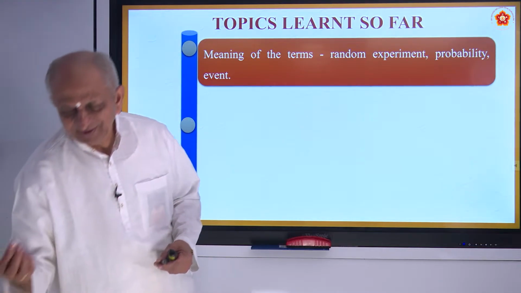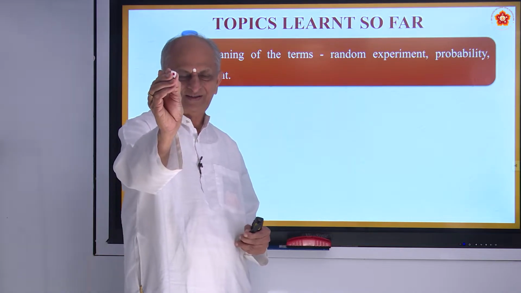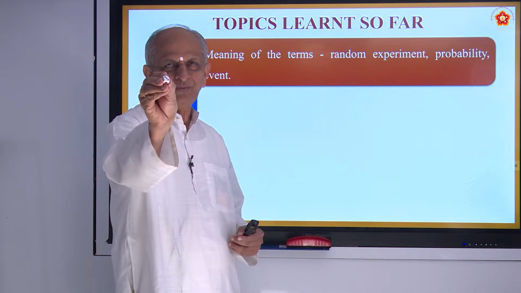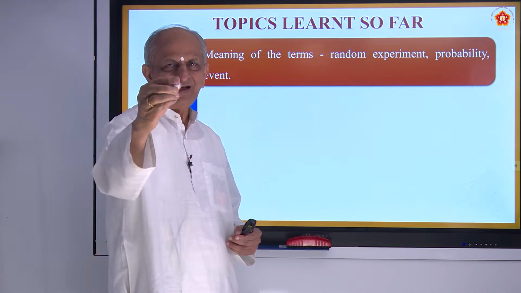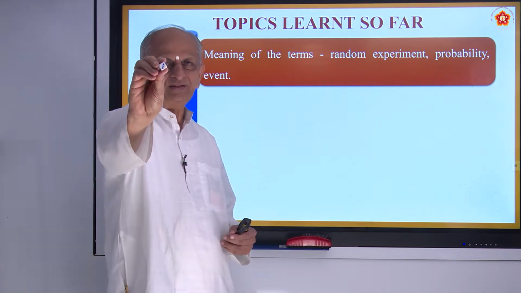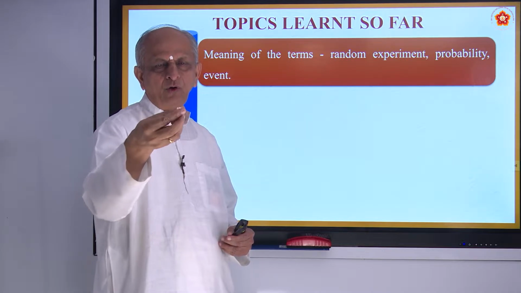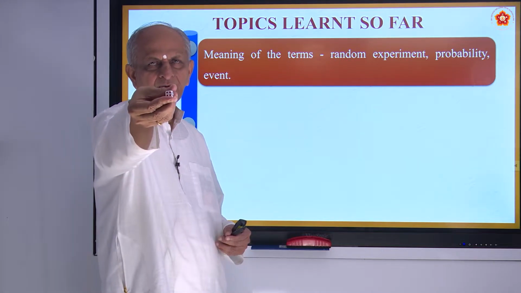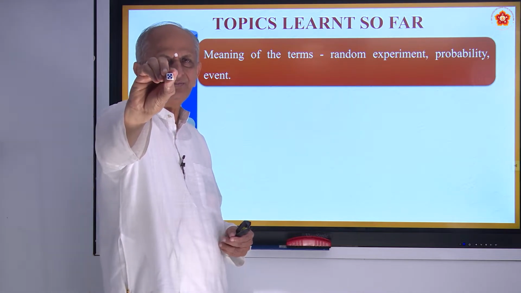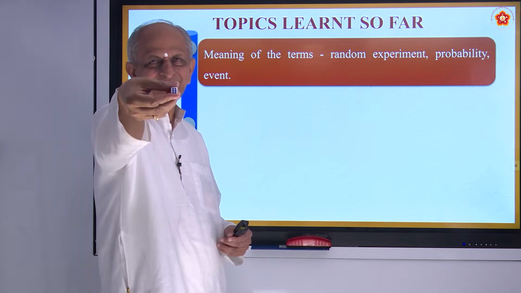Even you have seen die. This is called die, having different marks. This is 1, this is 2, are you seeing? And this is 3, and this is 4, and this is 5, lastly 6.